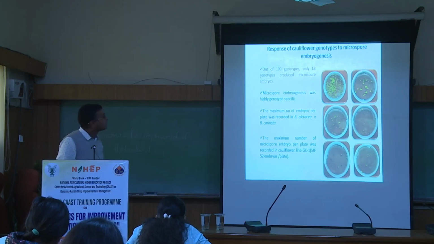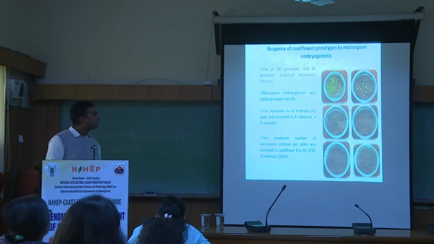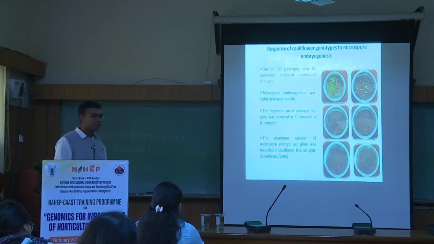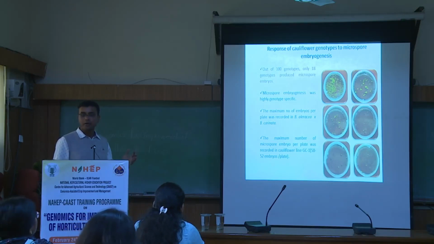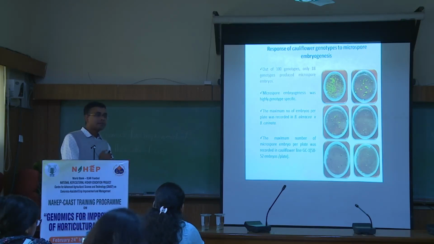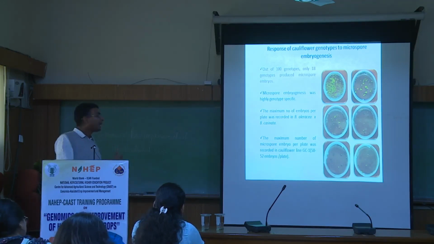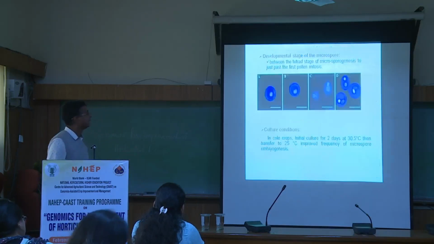And these are the responses of different cauliflower genotypes. I have shown this because with some of the genotypes you see there are 100 microspores, no? But in some of the genotypes there are only a few, 2, 3, 4. So this is very, very genotype specific, and you need to know which genotype is responding. If you want to work on microspore based culture, you have to identify genotypes which are highly responsive. Only those genotypes can be used for further genetic studies, you know.